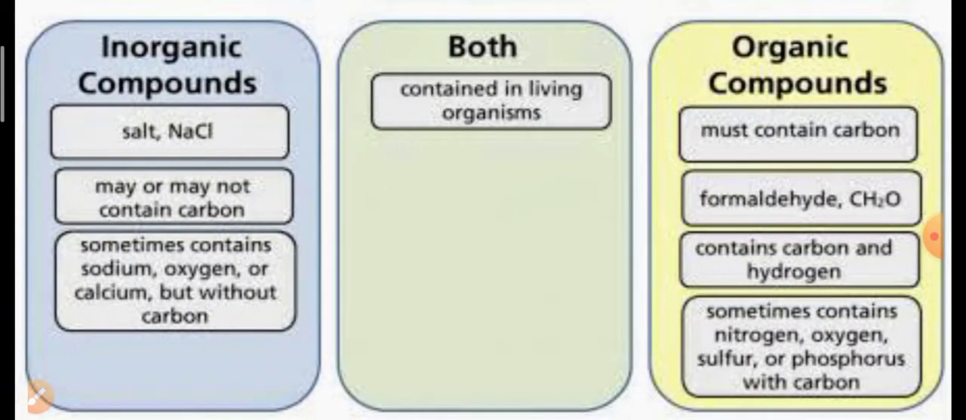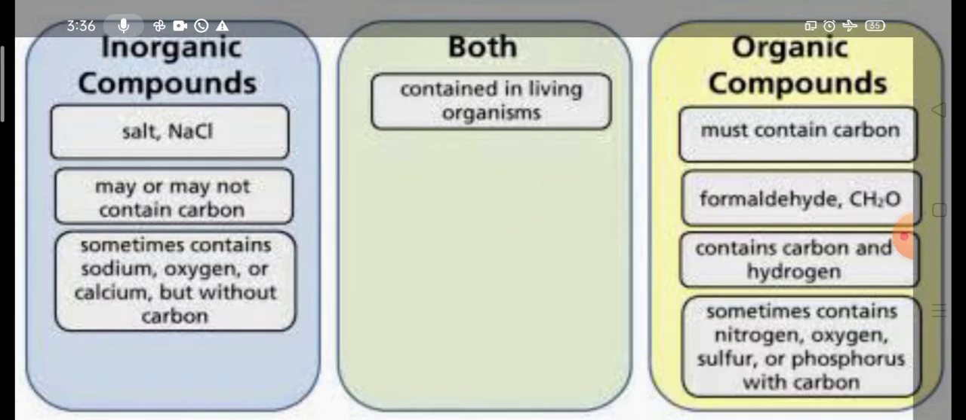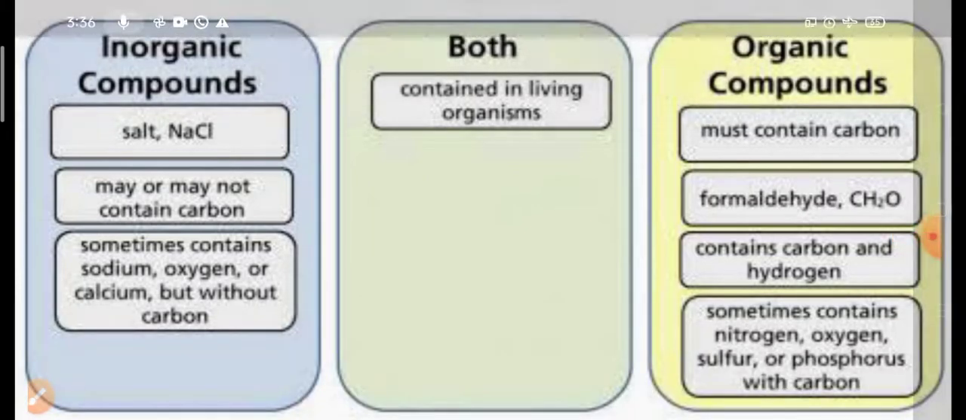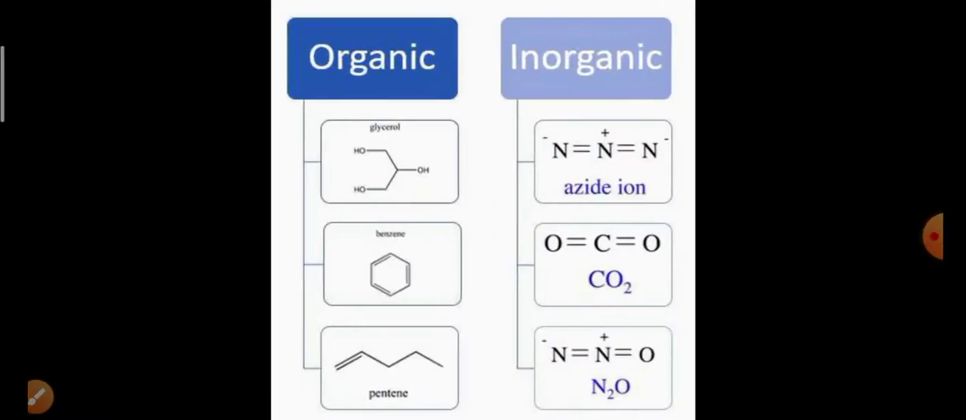And what was that? Here you can see what is meant by organic compounds. Organic compounds are those which must contain carbon. Sometimes these organic compounds may contain, other than carbon, nitrogen, oxygen, sulfur, phosphorus, etc. And inorganic compounds may contain any number of elements except carbon. Carbon must not be there. Is it clear? So this is the second theory.